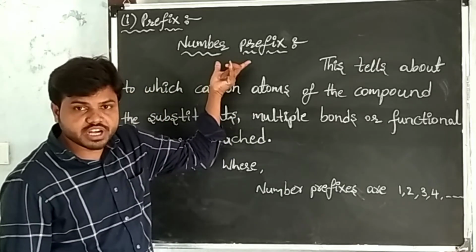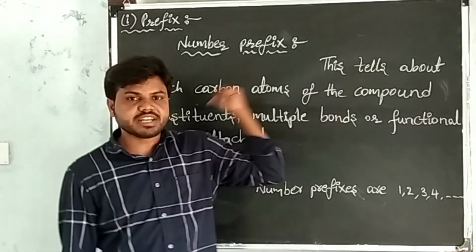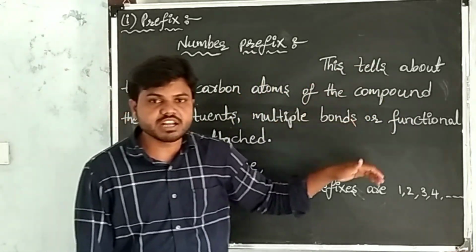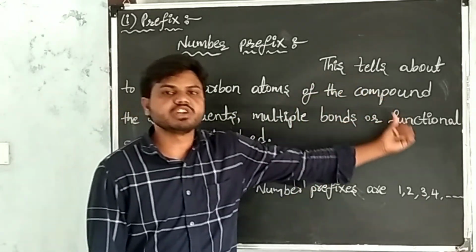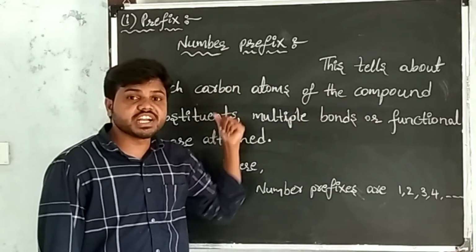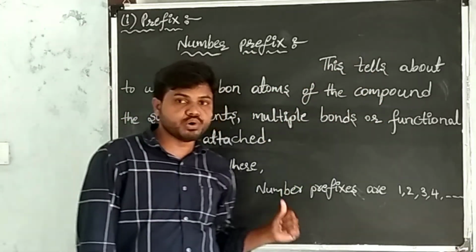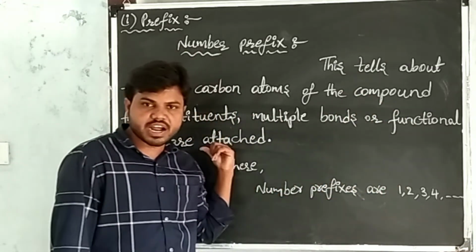We discuss number prefixes. This number prefix tells us to which carbon atoms of the given compound the substituents, multiple bonds, or functional groups are attached.